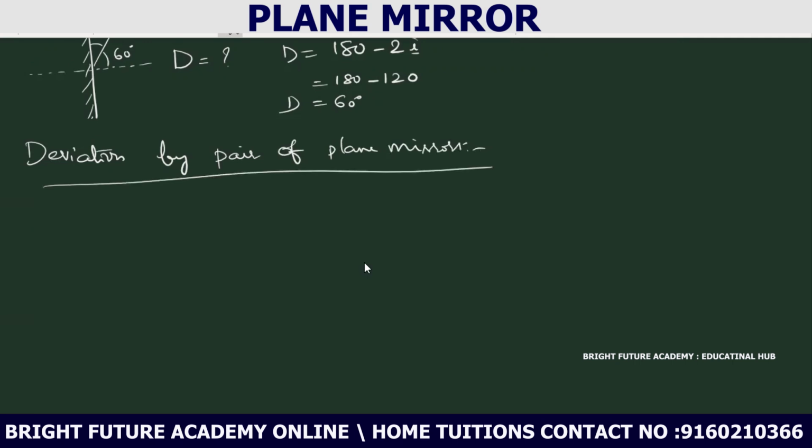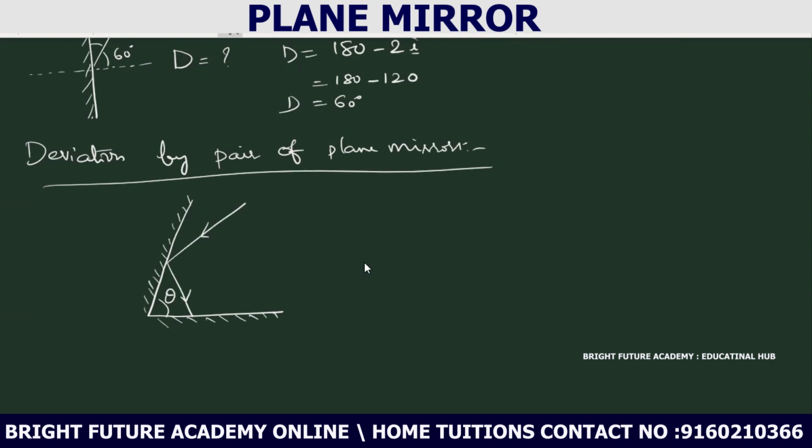Pair of plane mirrors means I am taking two mirrors like this. One mirror, and this is another mirror. The angle between them I am taking as theta. This is the incident light ray. Next, this is the reflected light ray.